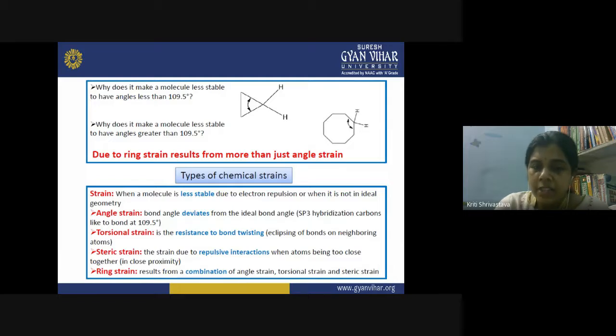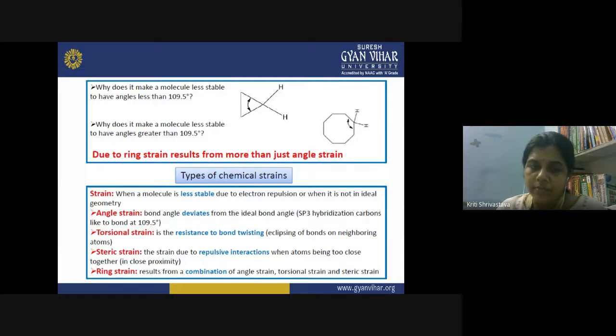Second is the torsional strain. What is it? The resistance to bond twisting, that is, the eclipsing of the bonds on neighboring atoms. It resists twisting, and this is the torsional strain. We know that there is a lesser degree of freedom in the case of cycloalkanes. They cannot flip that frequently. They cannot show free carbon-carbon bond rotations. So whenever it comes to bond twisting, there is always some resistance involved, and we call it the torsional strain.